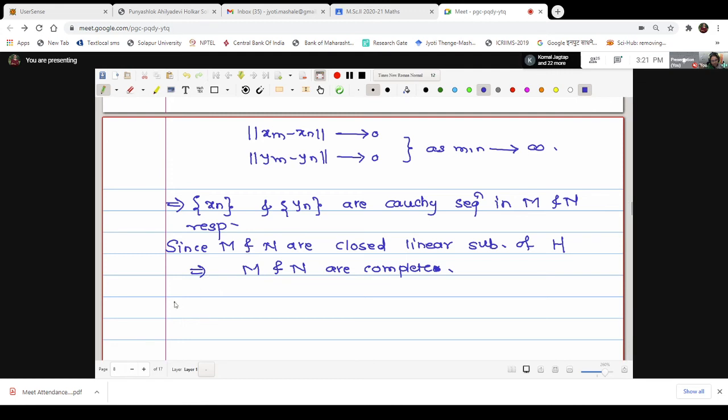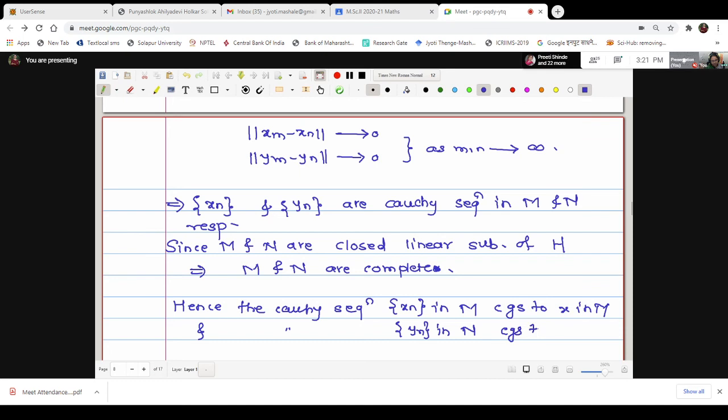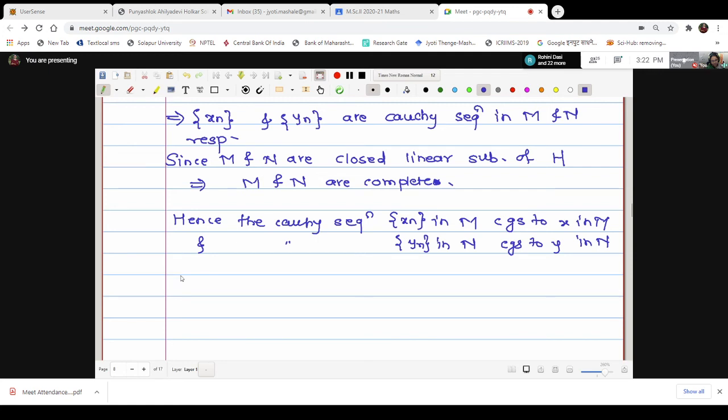Hence the Cauchy sequence xn in M converges to x in M, say, and the Cauchy sequence yn in N converges to y in N. Therefore what we have obtained: x is a point in M, the limit point of the sequence xn, and y is a point in N, the limit point of the sequence yn.